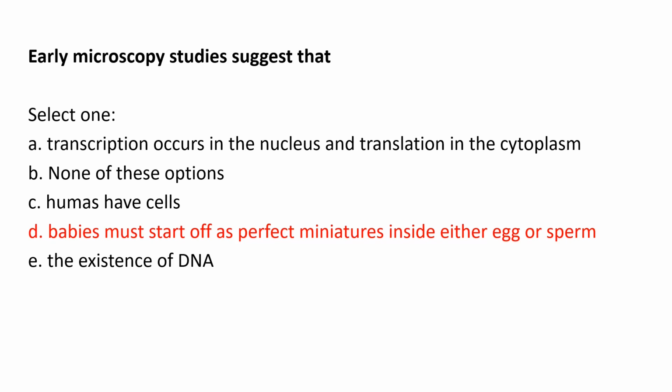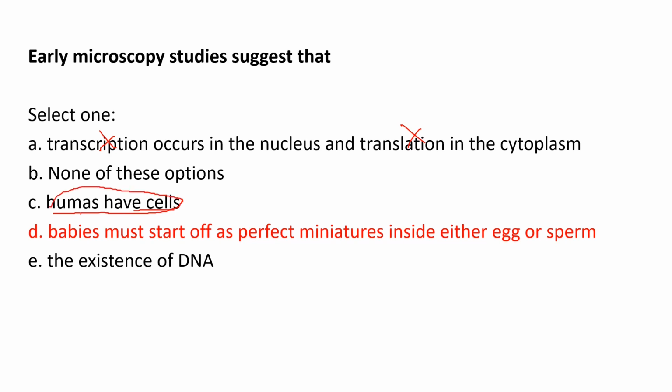So D is the answer, and A for sure is not the answer, because the first microscopes didn't have the magnification to see transcription and translation. This is relatively new, something that we knew just a few decades ago. Humans have cells, but at that time we didn't know about cells. The cell theory came later, and we will talk about that.